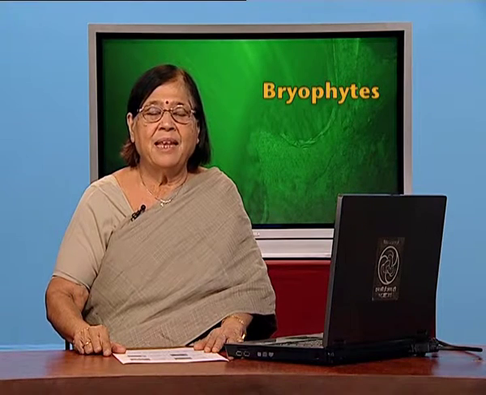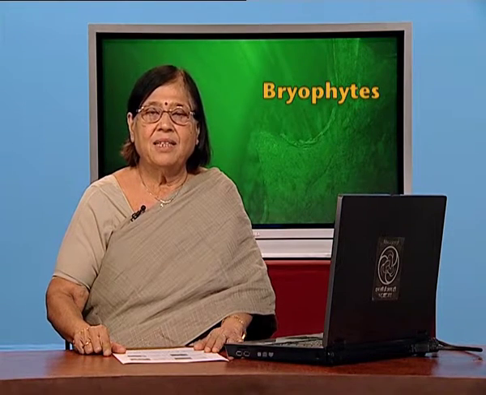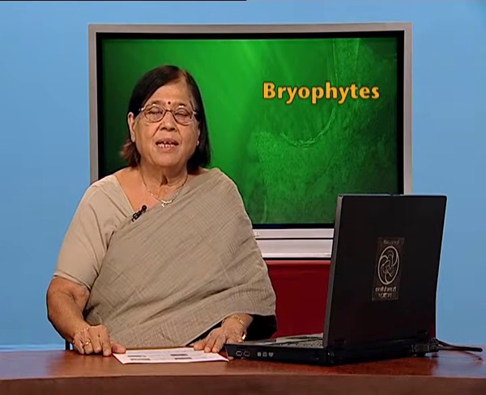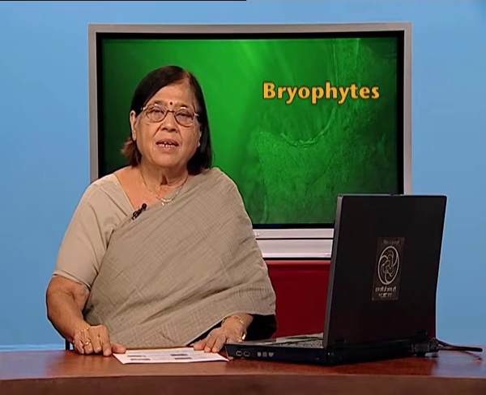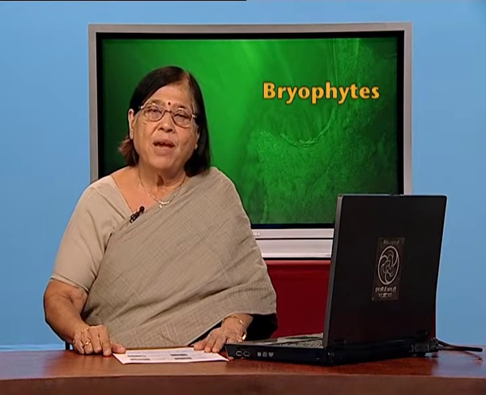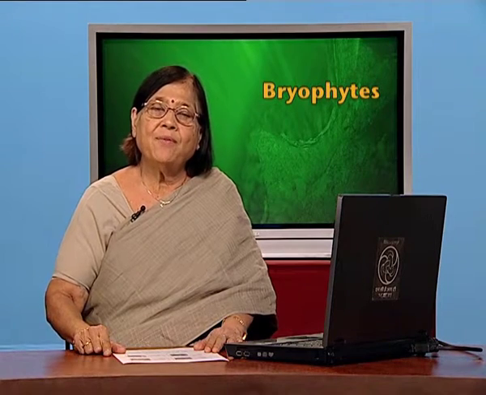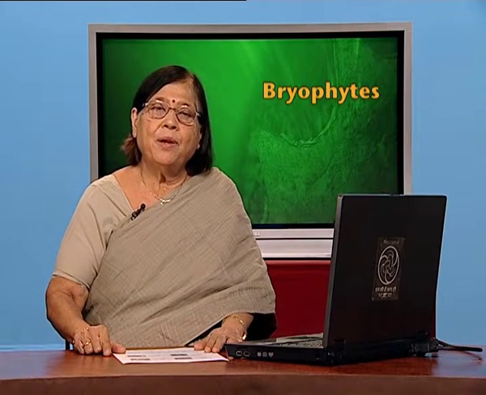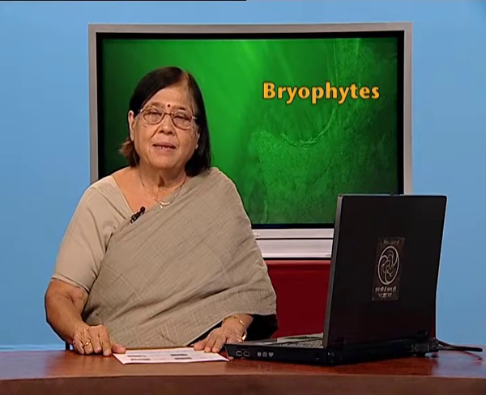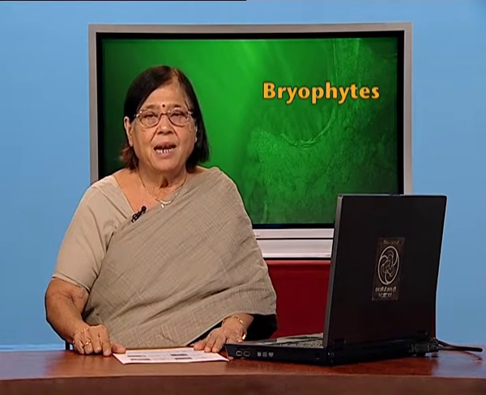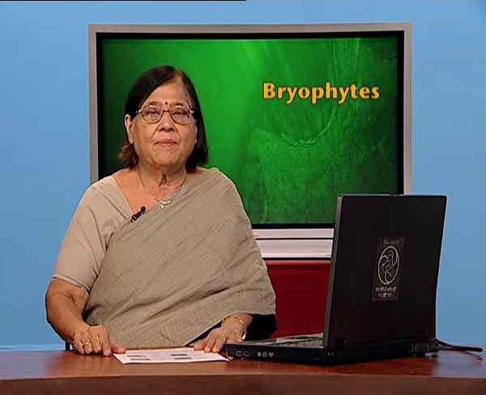The antherozoid will reach the egg and fertilize it, and now you have a body called zygote, and now in this zygote you have diploid number of chromosomes. Because gametophyte was haploid, it produced haploid gametes. Two gametes fused, produced zygote, and now it is diploid in nature.